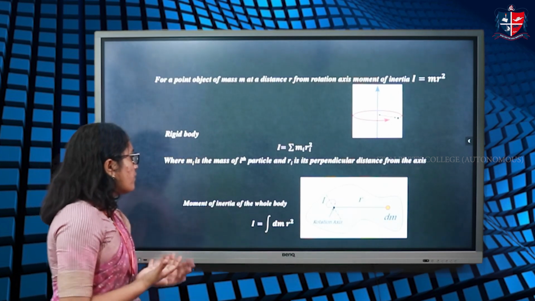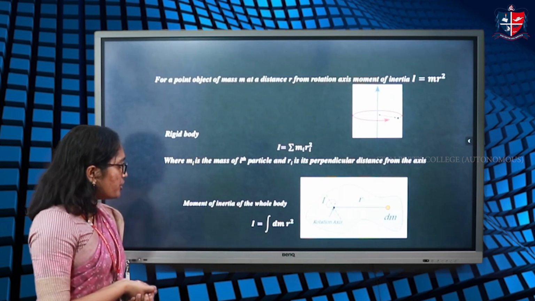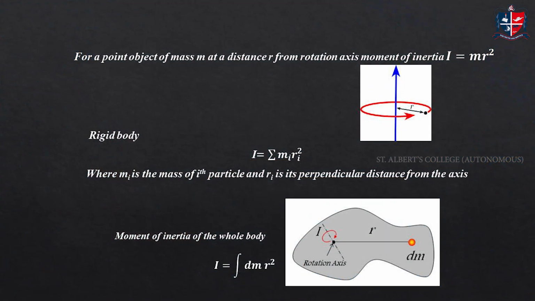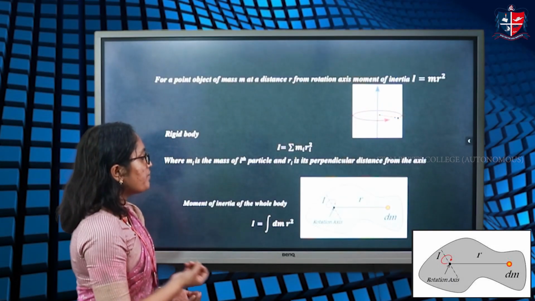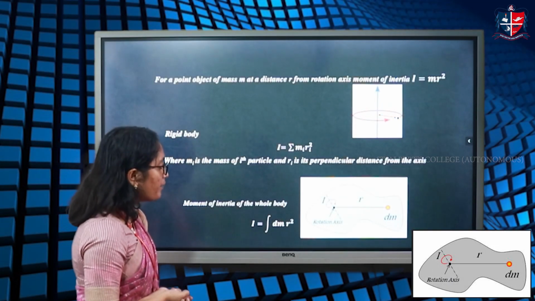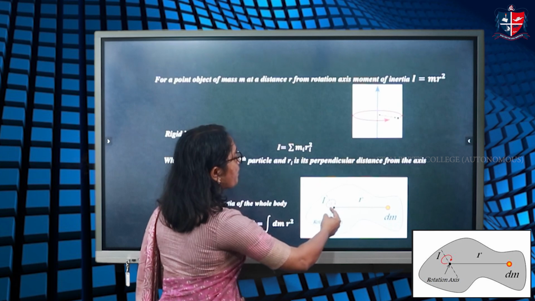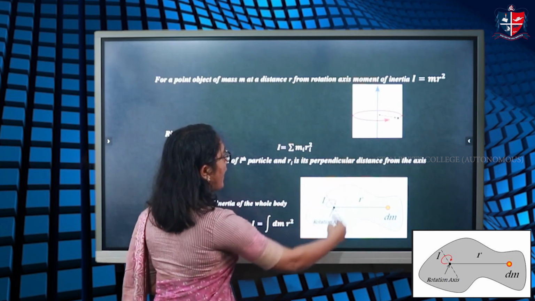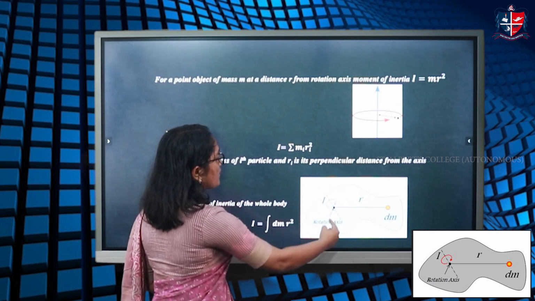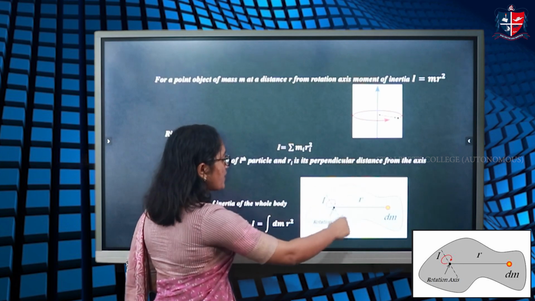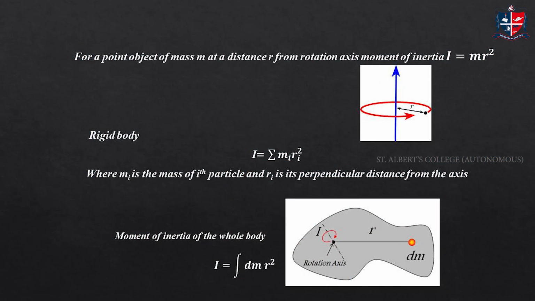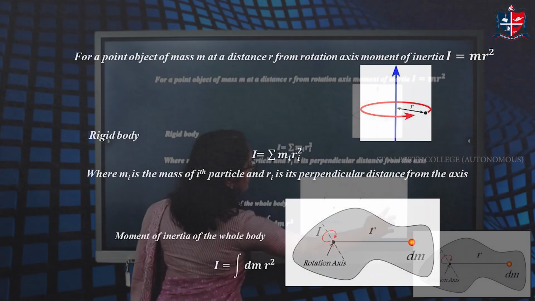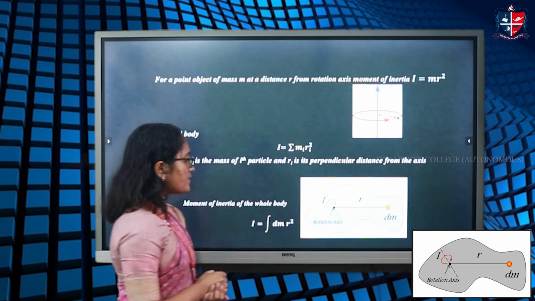Now, how can we calculate the moment of inertia if the mass is continuously distributed? In that case, the moment of inertia can be calculated by considering an infinitesimally small element of mass dm at a perpendicular distance r from the axis of rotation. Suppose this is the axis of rotation of a continuous object and we are considering an infinitesimally small mass dm at a distance r from the axis.